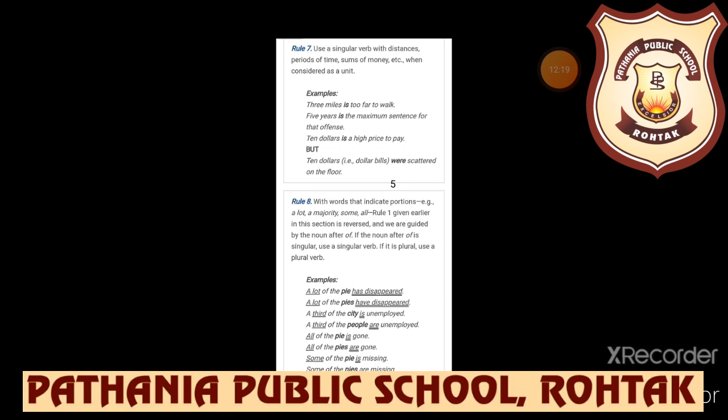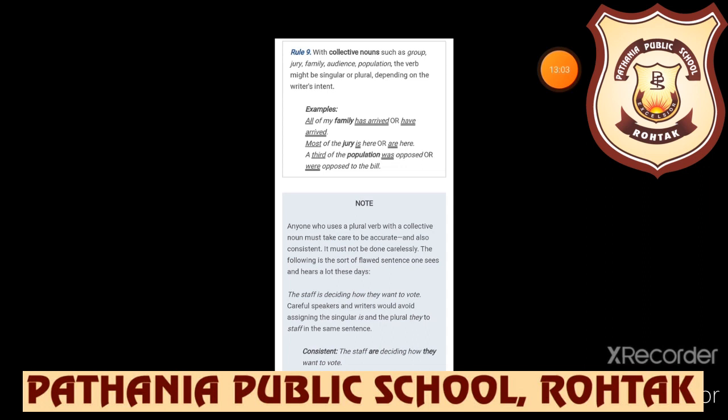If the noun after of is singular, use a singular verb. If it is plural, use a plural verb. That's simple. So like a lot of the pie has, so a lot of pie. So here we are just indicating the portions. A lot of pie has disappeared, a lot of pies have disappeared, a third of the city is unemployed, a third of the people are unemployed, all of the pie is gone, all of the pies are gone, some of the pie is missing, some of the pies are missing. So we have to just again focus on the real subject.